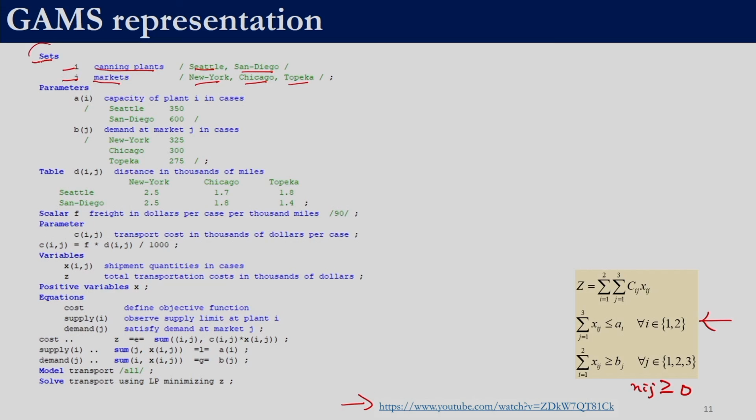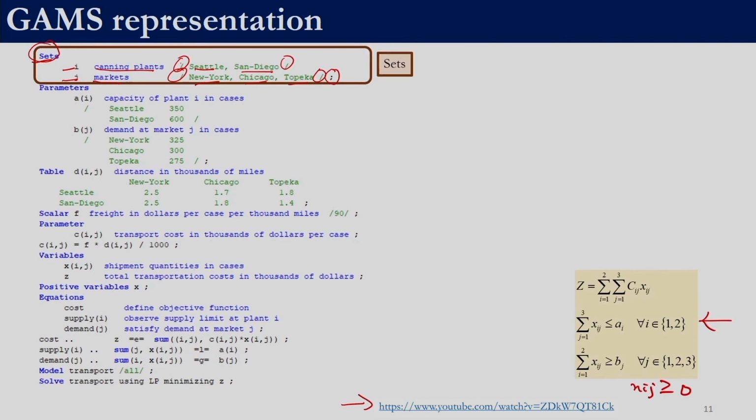Once we are done with defining sets, we need to provide this semicolon, right, and the values are to be given within this slash operator, starting and ending. New York, if you remember, had a space in it, right. Spaces are not allowed over here, so we have used New-York. So, we have first declared what the sets are, the 2 sets i and j, and then we have assigned the values for those sets.